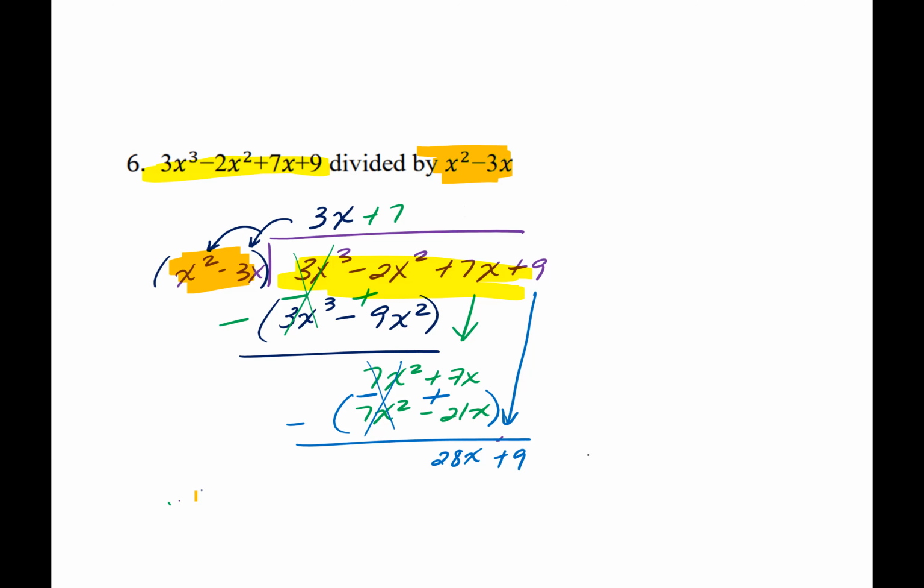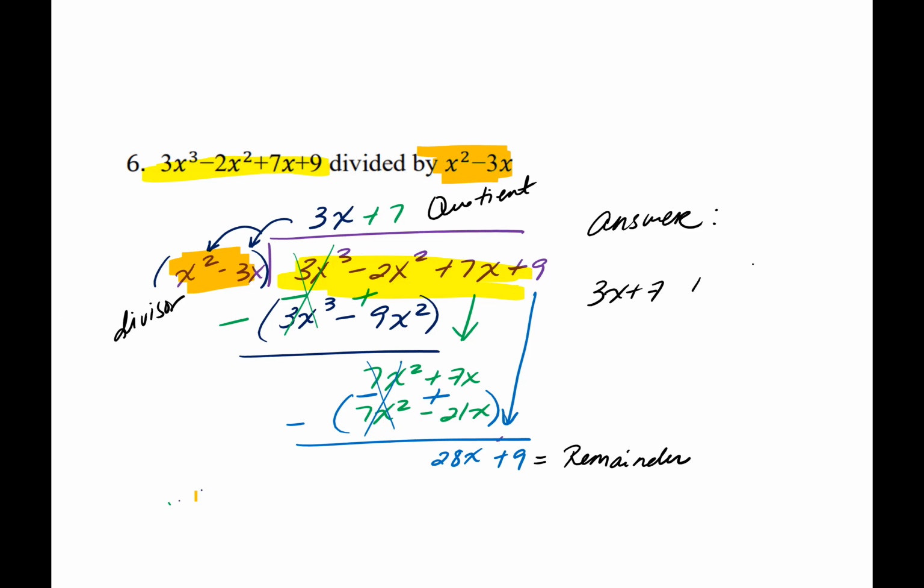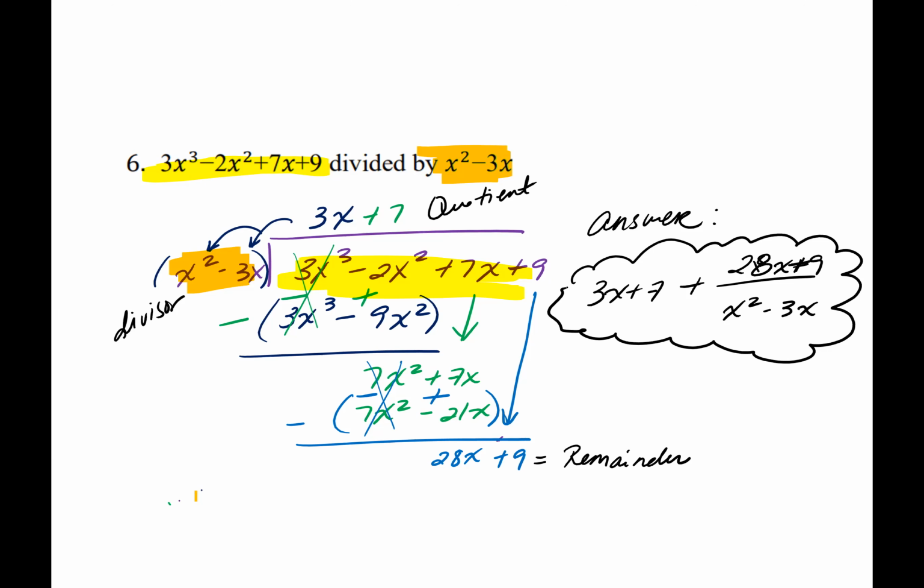So this right here will be your remainder. That's your quotient. And that's your divisor. So then your answer is going to be the quotient plus the remainder divided by the divisor. So x squared minus 3x. And that is your answer.